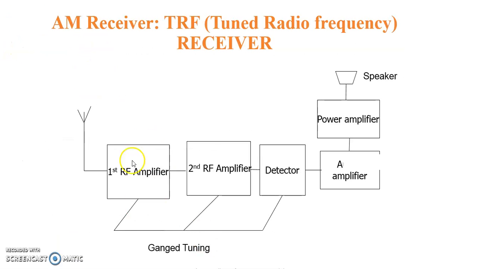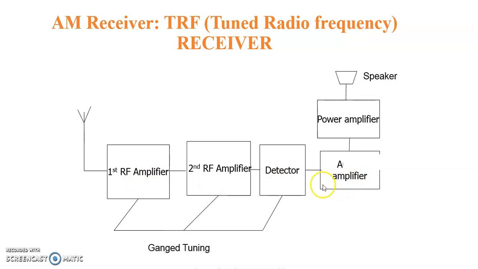And the AM receiver. Now this is the receiving antenna. The signal is transmitted and available in the atmosphere. Now the antenna receives it, and there is a first RF amplifier, then a second RF amplifier, then a detector circuit, and for all three there is an automatic gain control or gang tuning circuit as well. Then this AF amplifier output is given to the power amplifier. Here the detector separates the carrier signal and the original signal. The carrier signal is rejected and only the audio signal is passed and given to the speaker.